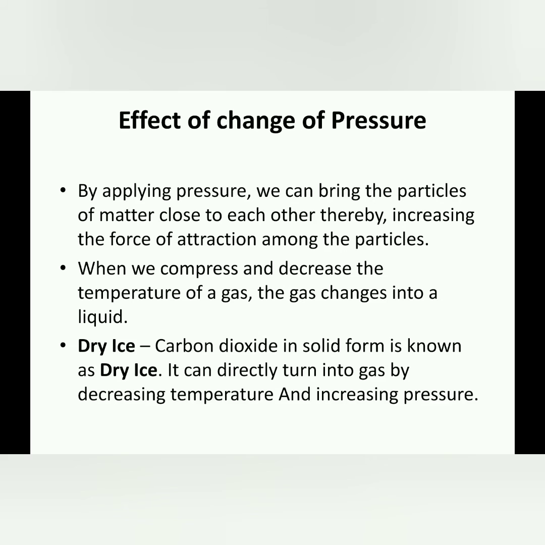We discussed the effect of change of temperature on change of state. Now we are discussing the role of pressure in this. By applying pressure, we can bring the particles of matter close to each other, thereby increasing the force of attraction among the particles. So when we compress or apply pressure and decrease the temperature, we can change the gas into liquid.